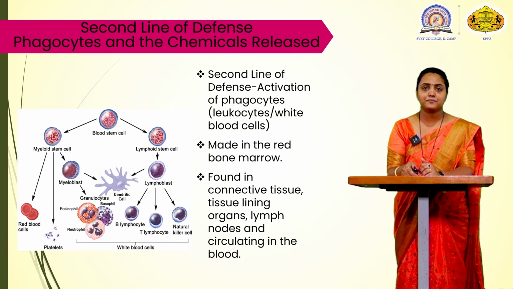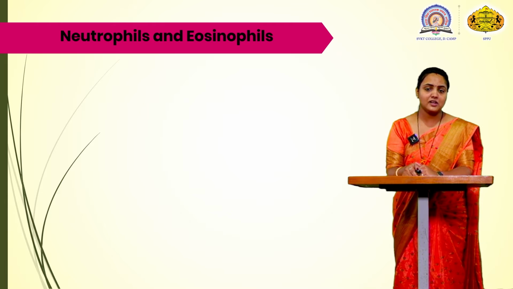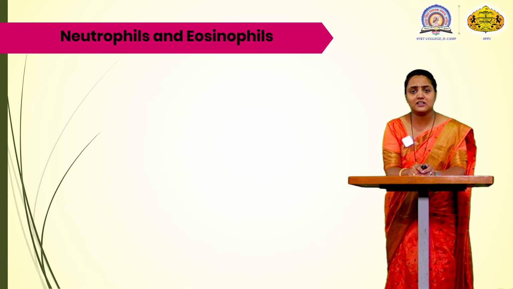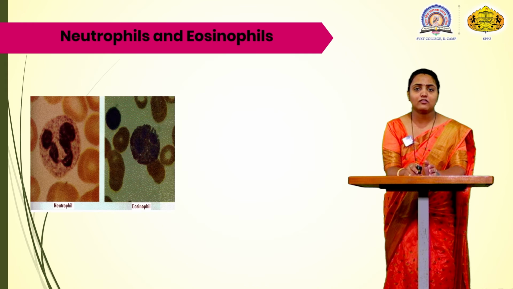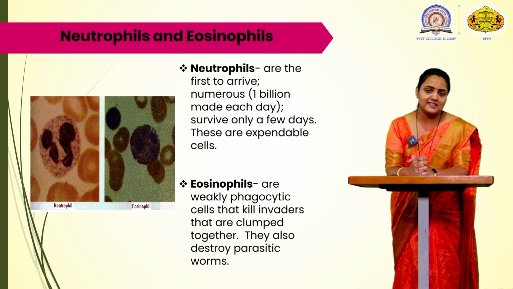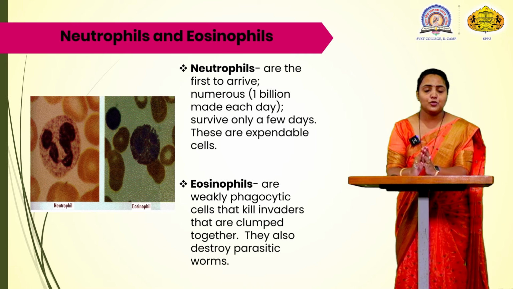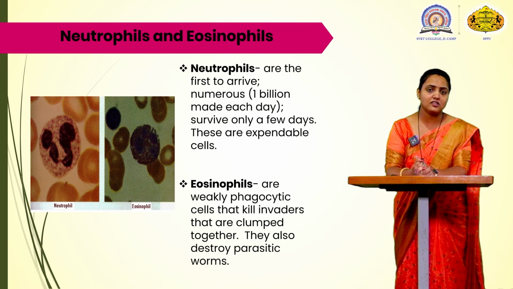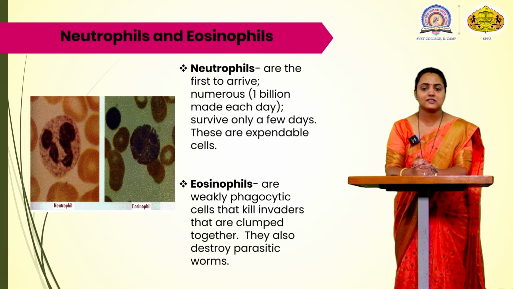After this, we are going to see the various types of phagocytic cells, or white blood cells, what they do and what their work is. We are going to see the neutrophils and eosinophils. You can see in the slide the two types of cells, as seen under the microscope. The neutrophils look like this and the eosinophils look like this.